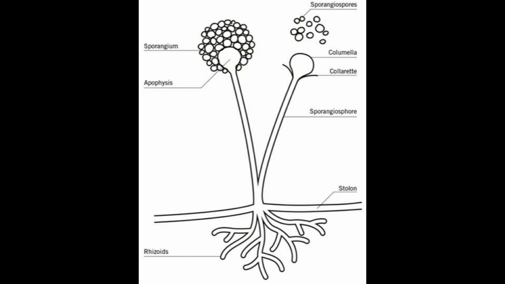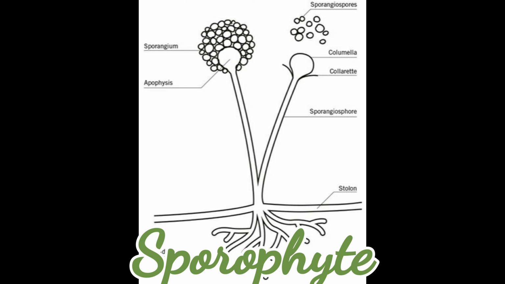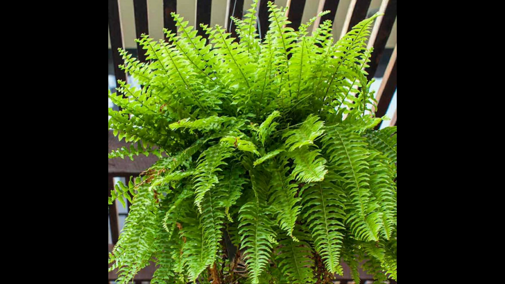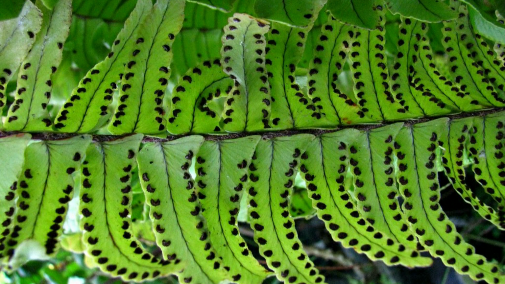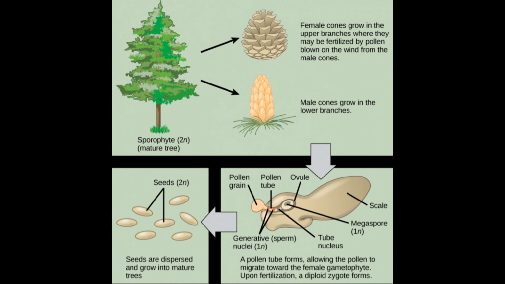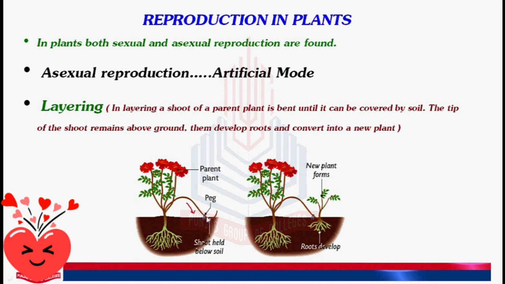The sporangium is always present on the sporophyte. Thus, the sporophyte multiplies rapidly in an asexual manner to generate a large number of spores. Some ferns like Nephrolepis bear spores and reproduce asexually by them. These plants are homosporous, bearing only one kind of spores, while in Selaginella, a pteridophyte, and gymnosperms, heterospores bear two types of spores.